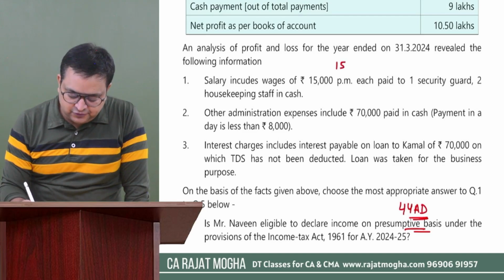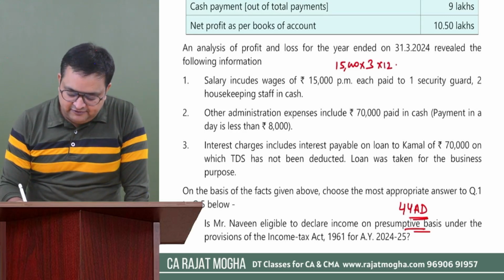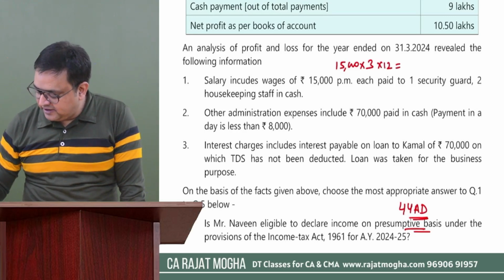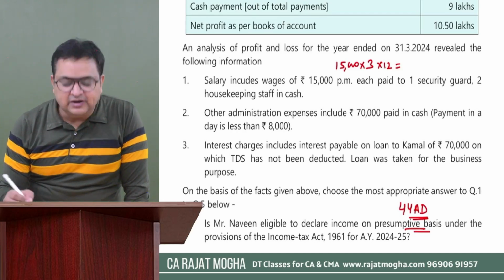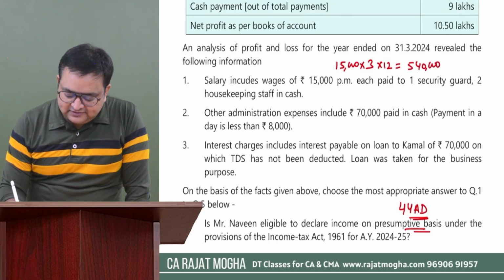That means to 3 employees we are paying 15,000 into 3. And for the entire year we must have paid into 12. How much is this amount? 15,000 into 3 into 12. So this is 12 months, right? So this is 5,40,000. So this we have to disallow.